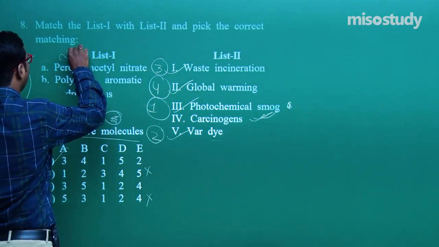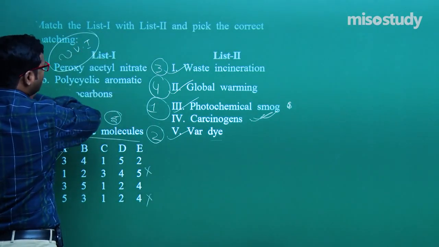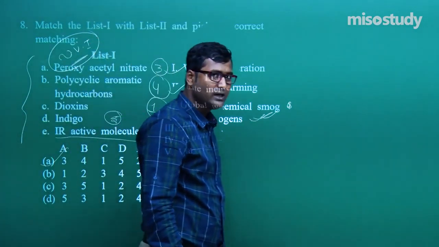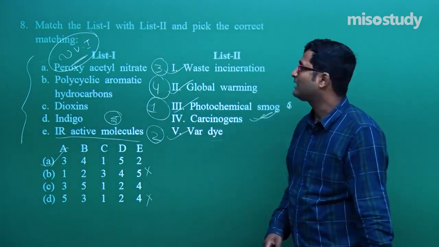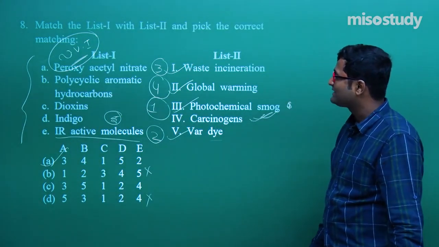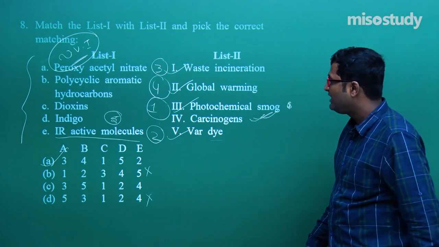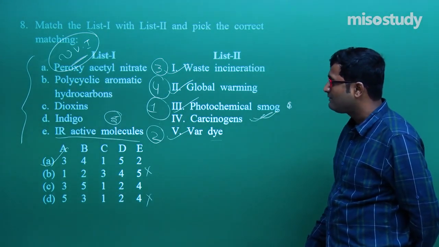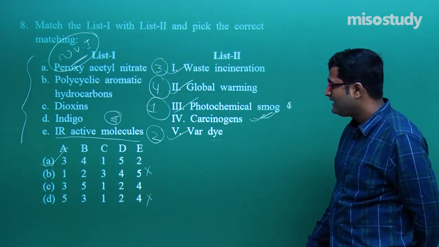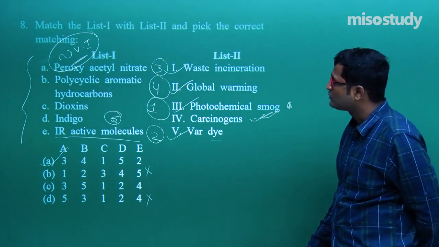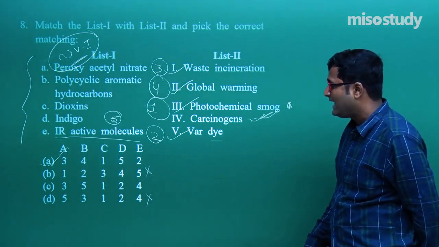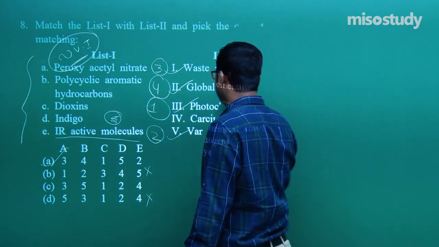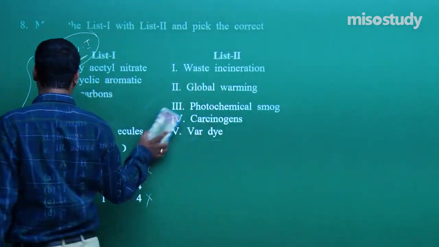This is one of the best questions from my side for JEE 2019. Clear to you what I'm telling, friend? For peroxyacetyl nitrate, 3 is the correct option. For B, 4 is the correct option. For C, 1 is the correct option. For D, 5 is the correct option. And for E, 2 is the correct option. So overall, we can say A is the correct option. Clear to you, friend? Now I'm going to rub this part and we'll discuss the next segment.